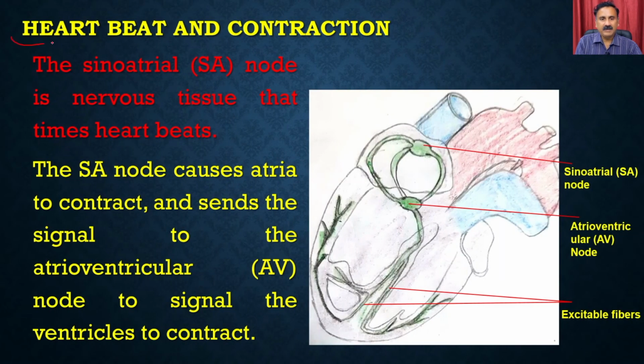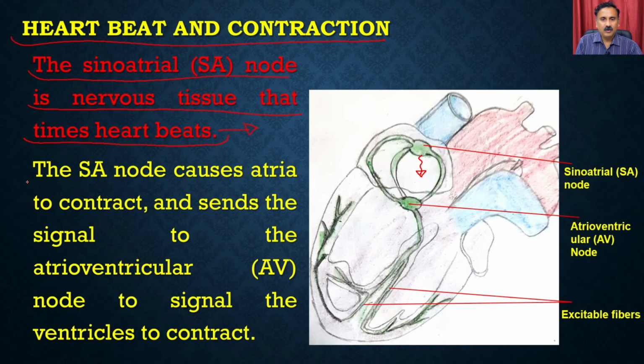So, heartbeat and the contractions. You are actually going to have different types of neuromuscular junctions, and these neuromuscular junctions are going to give the signal to the different parts of the heart muscles, and that's how they are going to have the contractions. So the sinoatrial node, which is a nervous tissue that regulates the heartbeat, is going to give the signal to the heart for the beating, right?